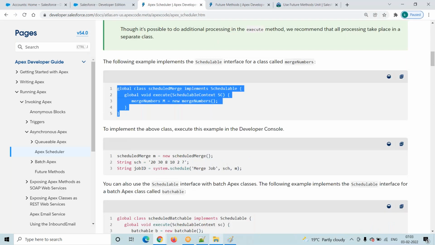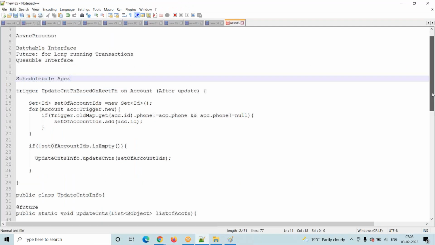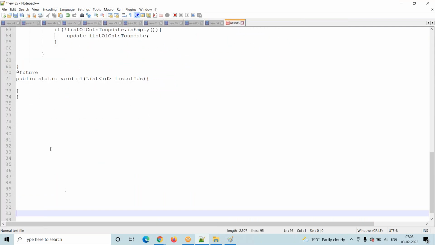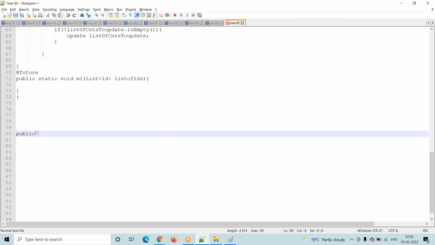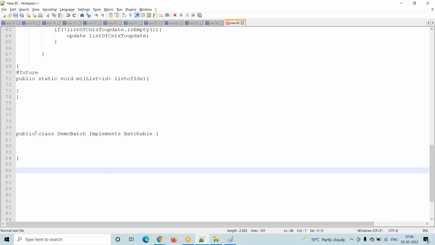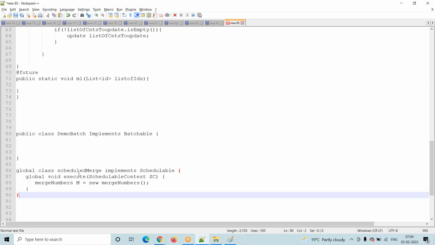This is my batchable, and this is my schedulable. Assume this is my batch class, public class DemoBatch implements Database.Batchable. I want to schedule this batchable class every day, say at night 10. So for scheduling, I create a class that implements the Schedulable interface, and then this is the execute method.